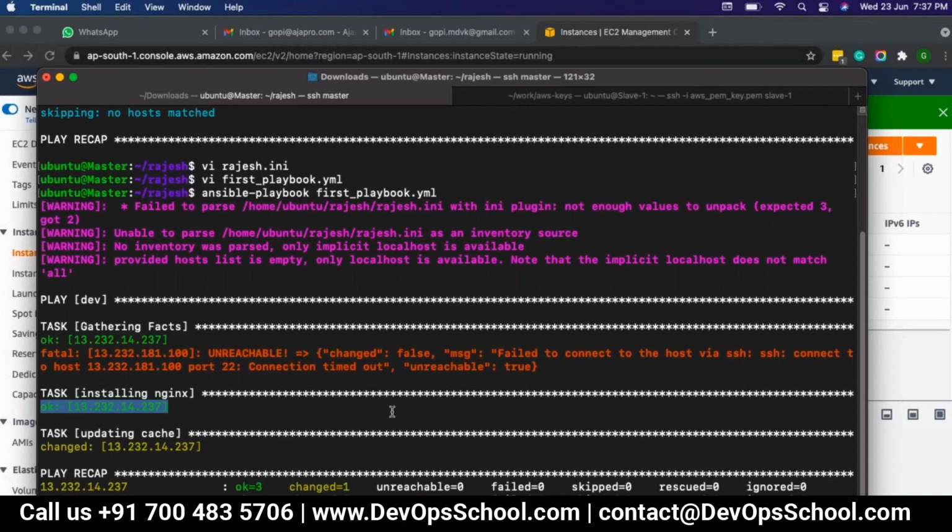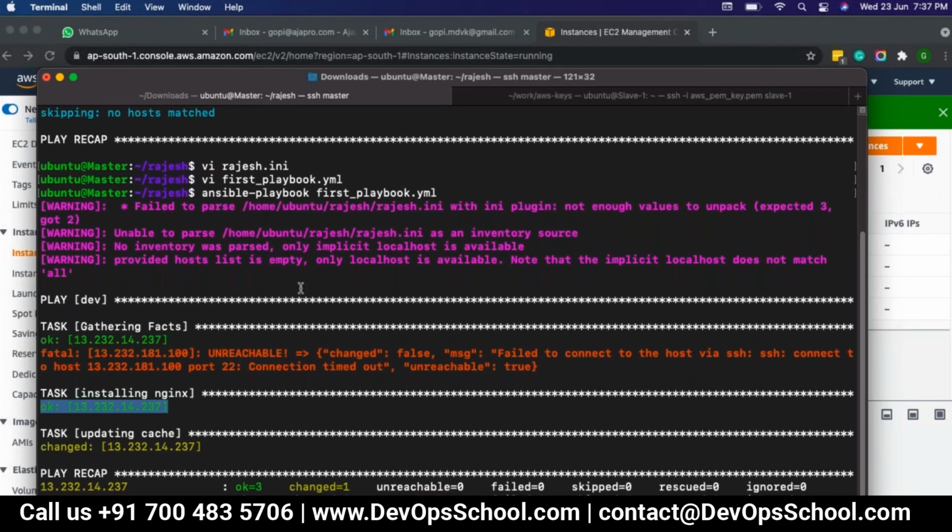So you need to understand, if any error is there in the playbook, it will stop then and there only. If any issue happened with the servers, it will check all the servers. If any server is reachable, then it will go and run that particular thing. If not, it will stop.